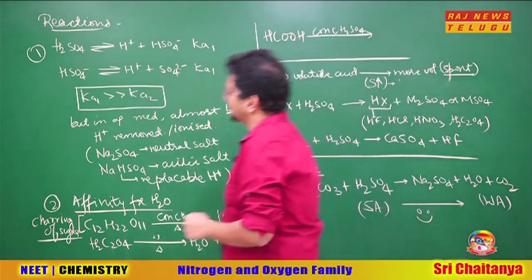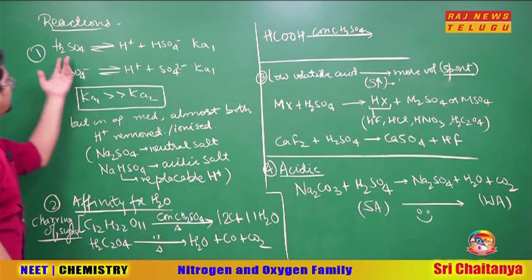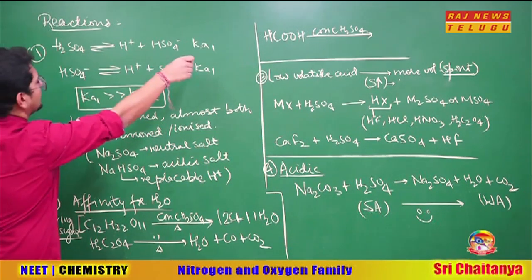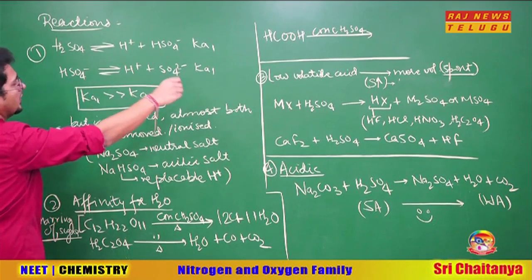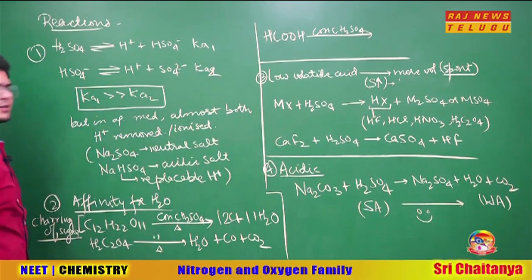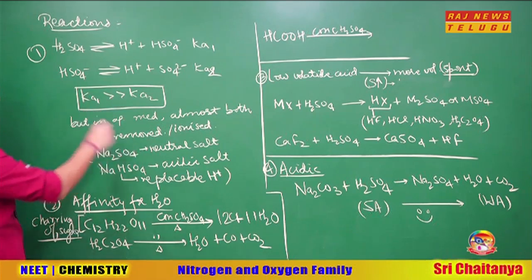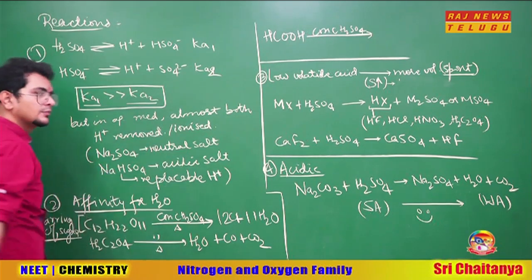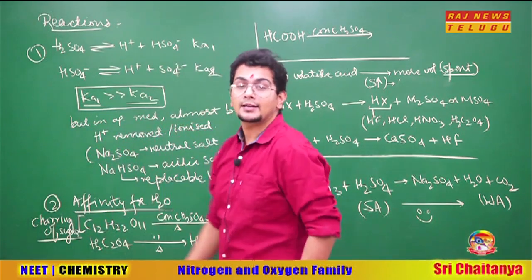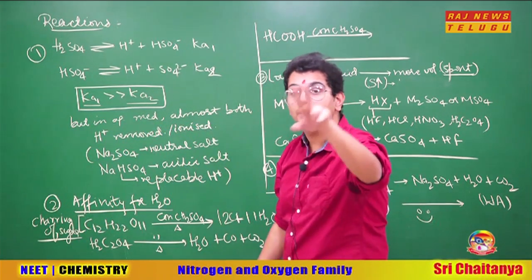Going ahead with the reaction first. H2SO4 has two replaceable H+. Let's say the first equilibrium I can write in this way, the second one I can write in this way. K1, K2 are equilibrium constants, or the acid dissociation constants. Like for any diprotic acid, K1 is much more than Ka2. But here the main part is that, in fact, it is the only strong acid with two H+.